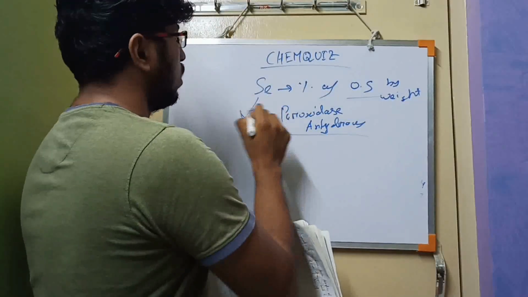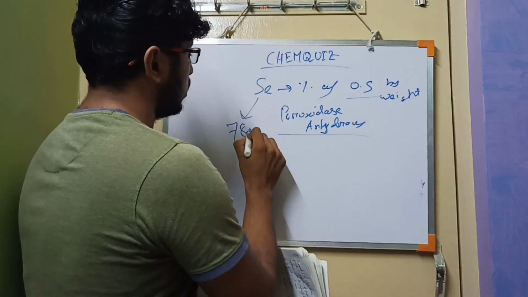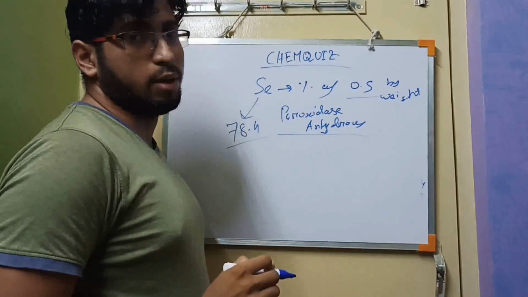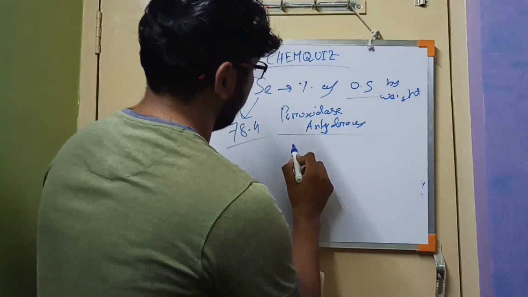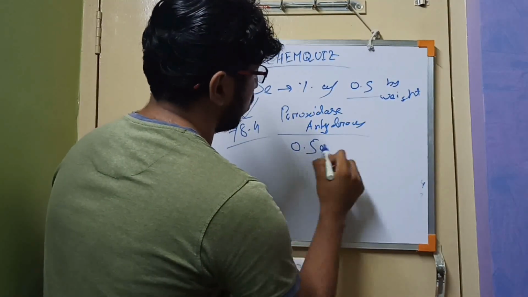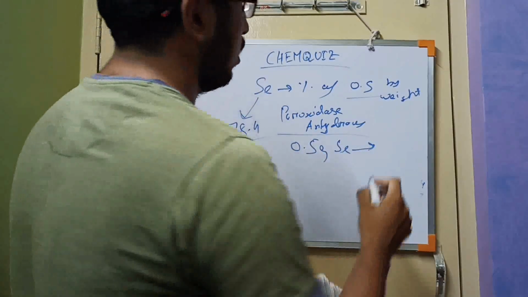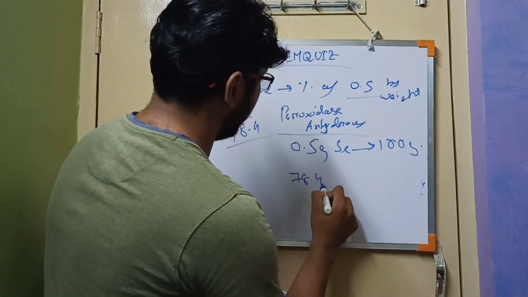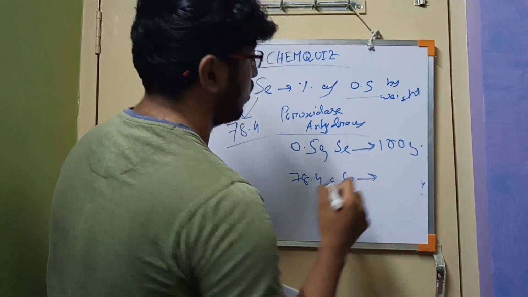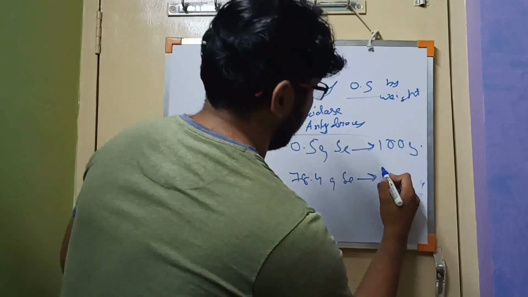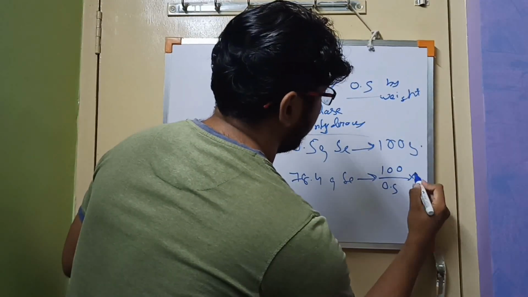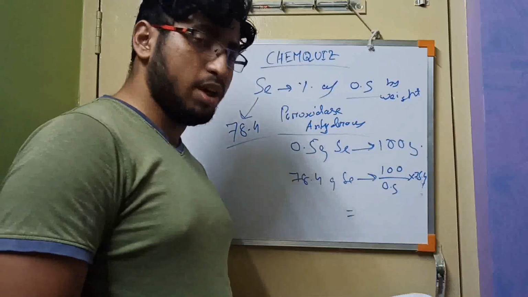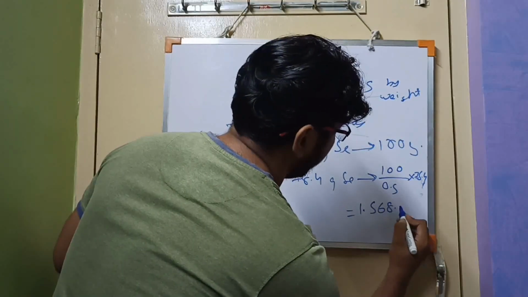We know that the molar mass of selenium is 78.4. Now from this we have to calculate. The basic formula is: 0.5 gram of selenium is present in 100 gram of peroxidase anhydrous enzyme. So 78.4 gram of selenium is present in how much enzyme? 100 divided by 0.5 into 78.4. The final result will be 1.568 into 10 to the power 4.